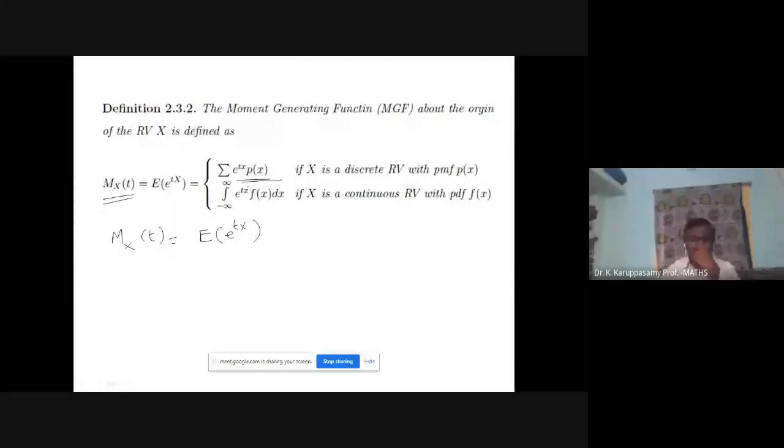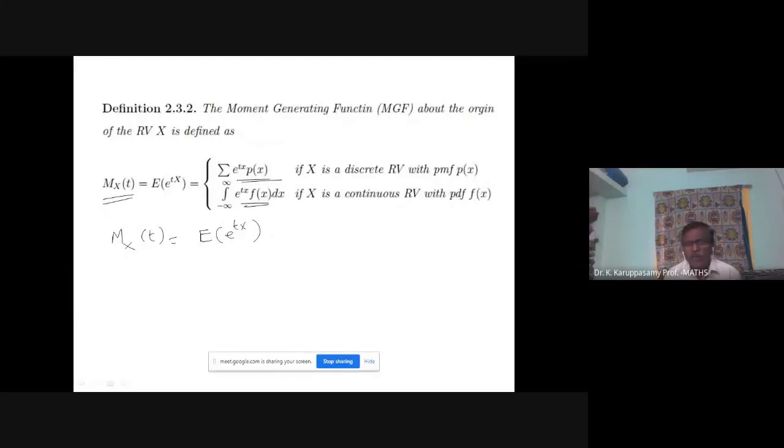So for the moment generating function, for discrete type you use the formula sigma e power tx p of x, and for continuous type, integration of e power tx f of x. So you have obtained a moment generating function. It will be a function of t, and your answer will be in terms of t.